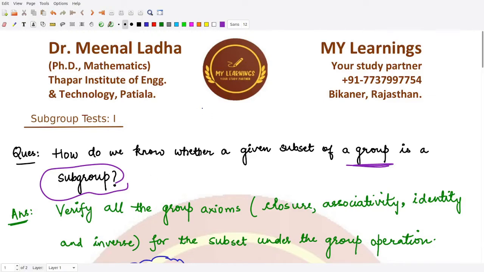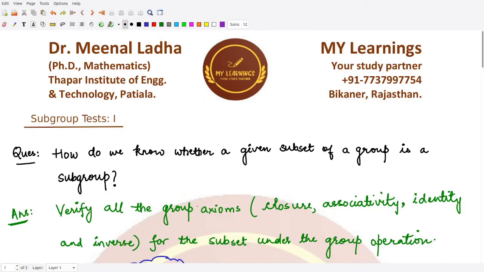Now, if you are given Z as the set of integers and you take, say, {1, 2, 3, 4} as the set, can you call this a subgroup of the given group, because this is a subset of the set of integers? Or what are the conditions? The answer is that in order to check this as a subgroup, we need to check that the group axioms all hold for the given subset under the operation of the group from which the subset has been taken, right?